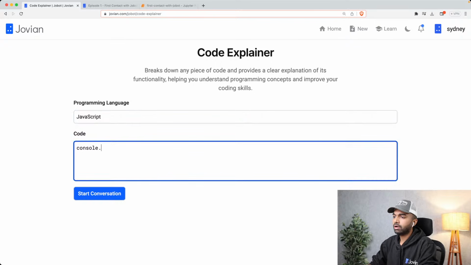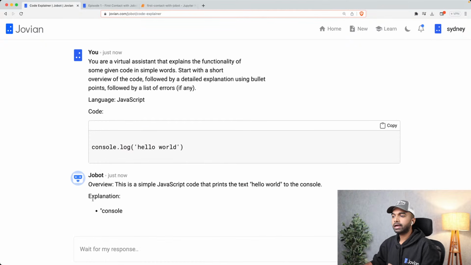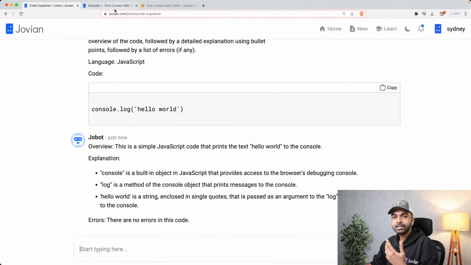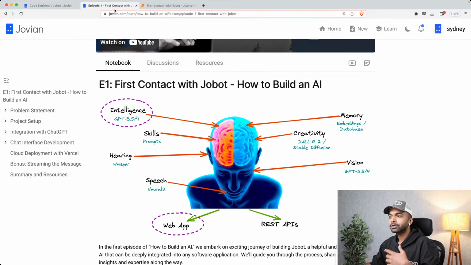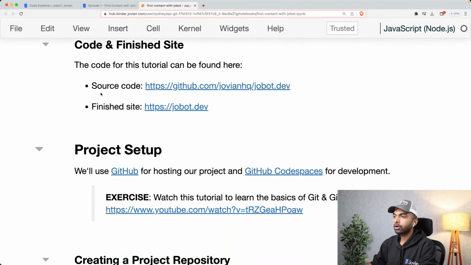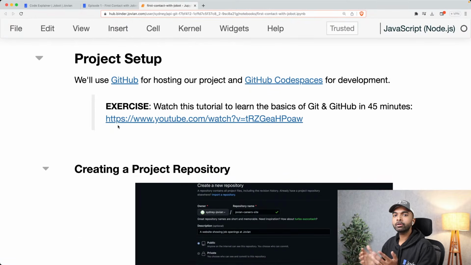Let's say you have some code that you want an explanation of. Just click start conversation and it is going to provide an overview or explanation of the code. So use these tools to learn faster, to just learn on the go. The code for the tutorial and the source code are linked from here as well. Now let's get to the project setup.